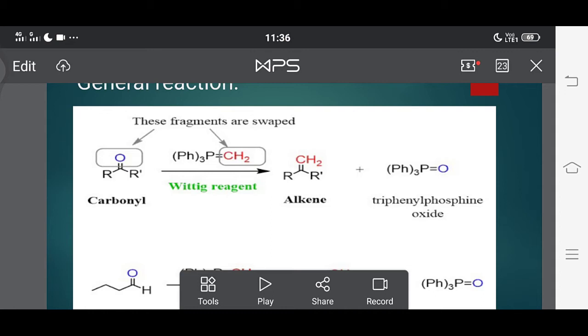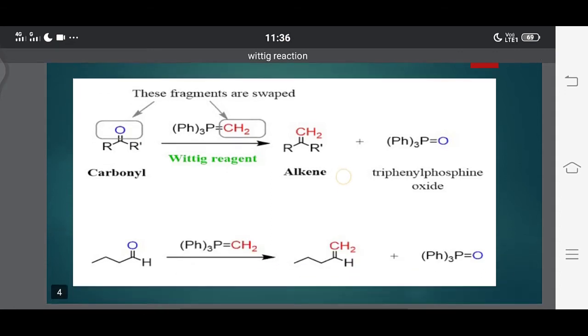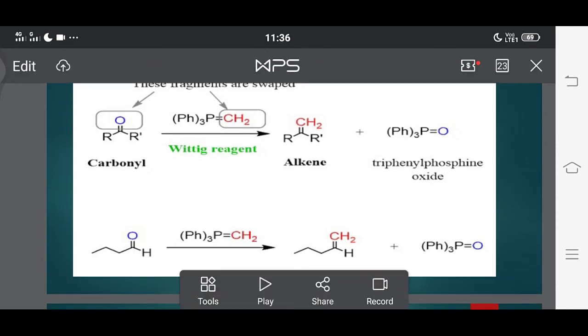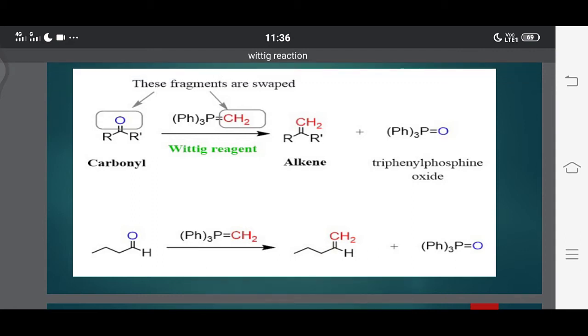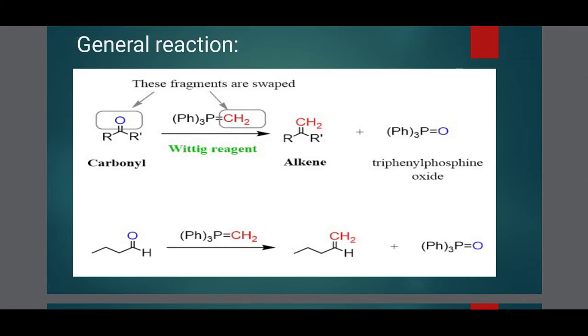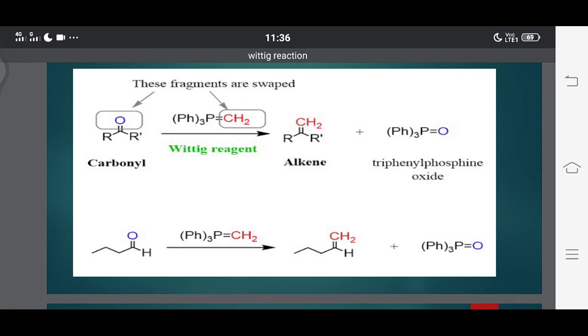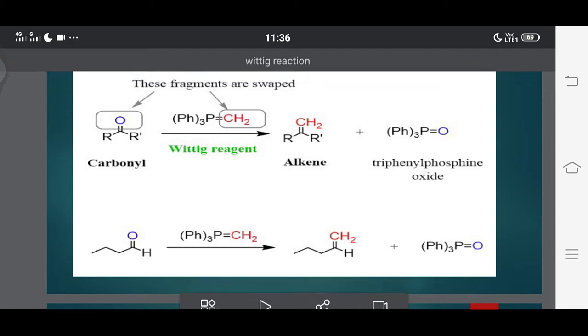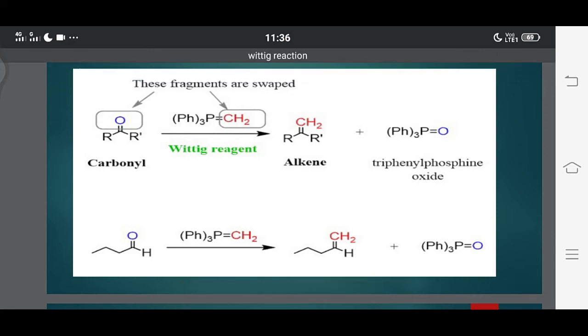Not only with ketones, this Wittig reaction is also seen with aldehydes. Here I have taken an aldehyde, butyraldehyde. An aldehyde also reacts with a phosphonium ylide and forms an alkene and triphenyl phosphine oxide. See here, this oxygen atom is replaced with CH2. You remove the oxygen atom and replace it with CH2. So it is an alkene, and this oxygen atom is attached to the triphenyl phosphine, so it is called triphenyl phosphine oxide. This is the general reaction of the Wittig reaction.